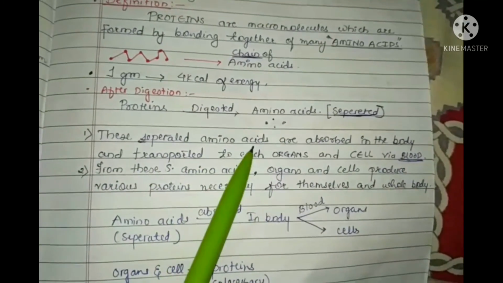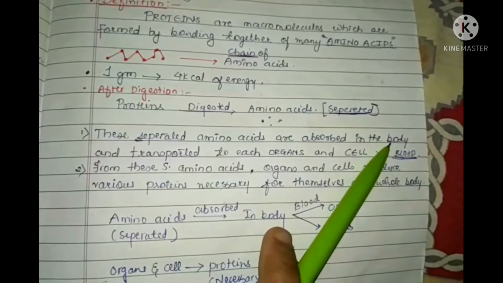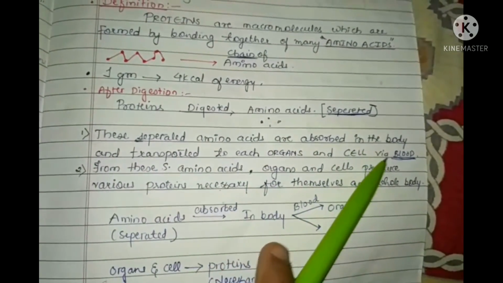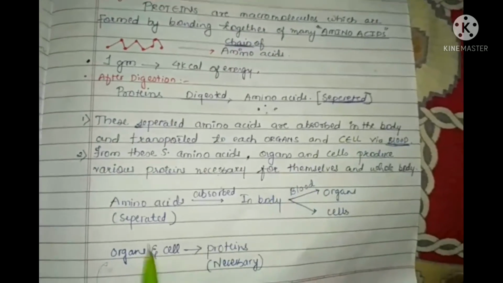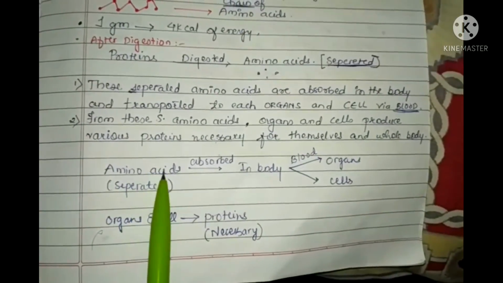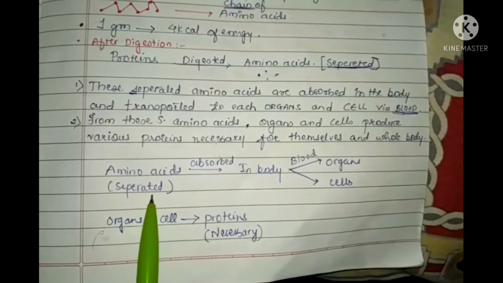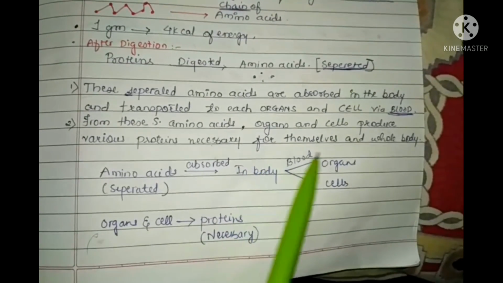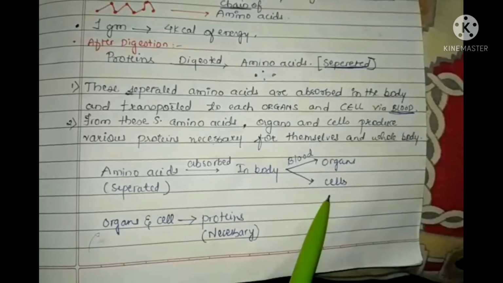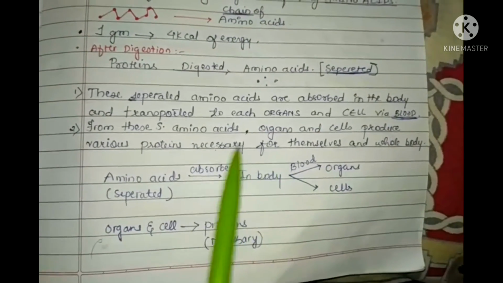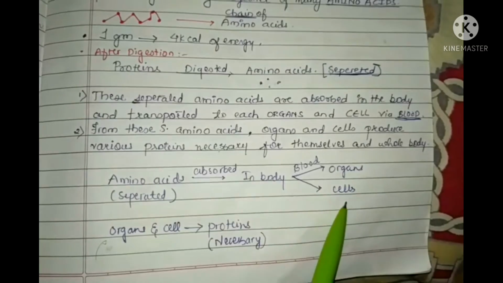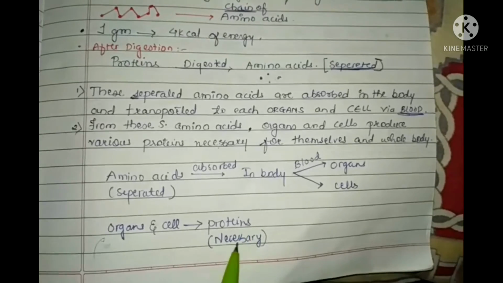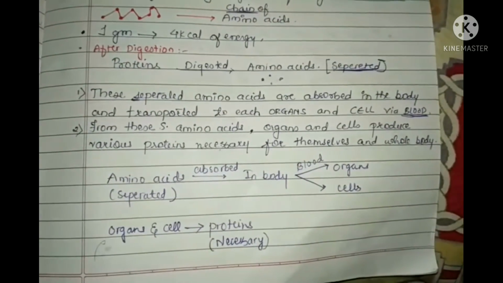These separated amino acids are absorbed in the body and transported to organs and cells with the help of blood. These organs and cells produce various proteins which are necessary for themselves and for the whole body.